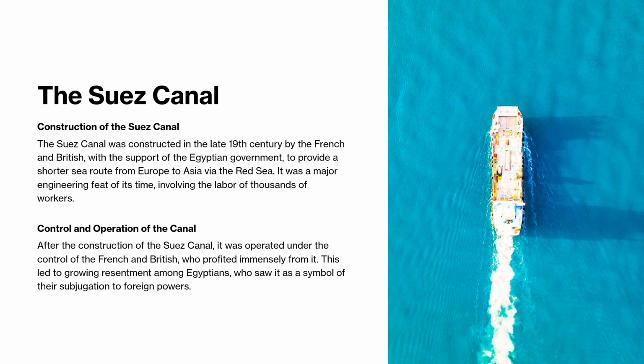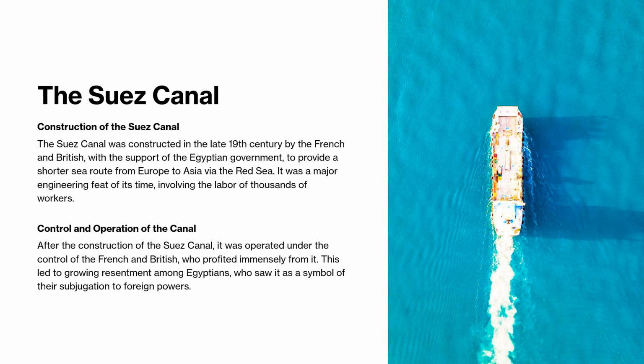The Suez Canal. Construction of the Suez Canal. The Suez Canal was constructed in the late 19th century by the French and British with the support of the Egyptian government to provide a shorter sea route from Europe to Asia via the Red Sea. It was a major engineering feat of its time, involving the labor of thousands of workers.